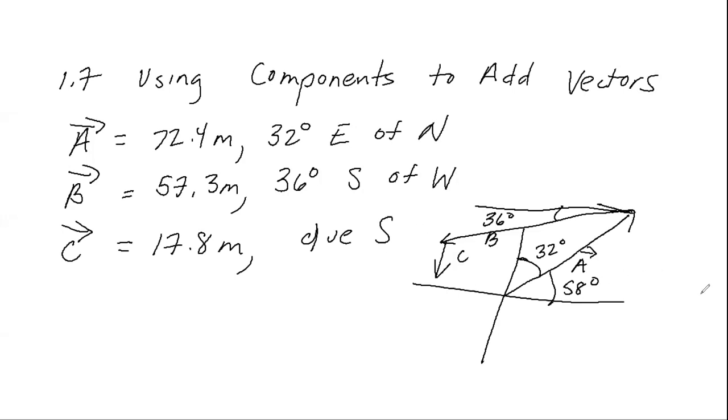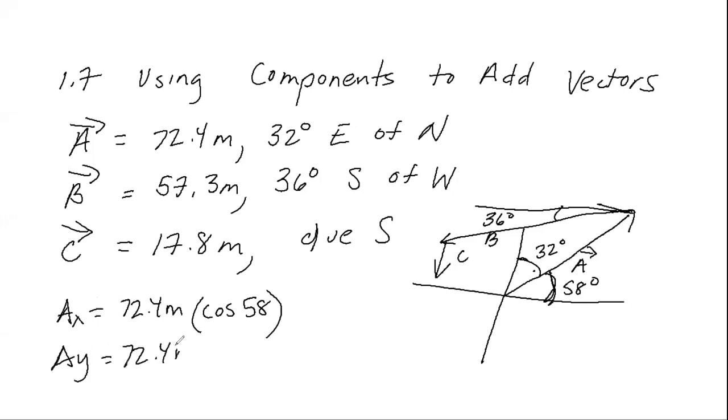Okay, for the components of A, this is A right here. It is 32 degrees east of north. This is north, this is 32 degrees east. I'm going to use this value, the 58 degrees north of east. So A sub x equals 72 meters times cos 58. I know this is going to be a positive value that lies in the first quadrant. And A sub y equals 72 meters times sine of 58.